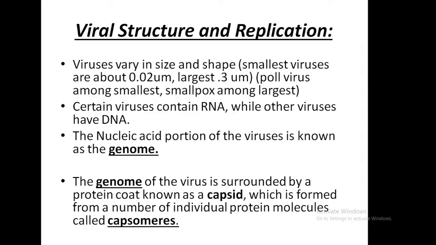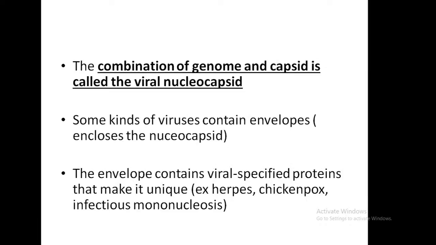The genome of the viruses is surrounded by a protein coat, known as the capsid, which is formed from a number of individual protein molecules known as capsomers. The combination of genome and capsid is called the viral nucleocapsid.